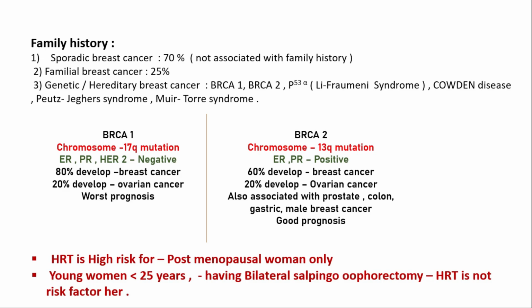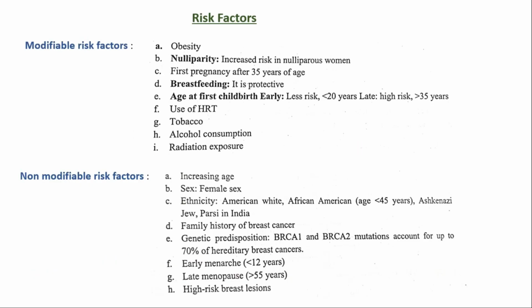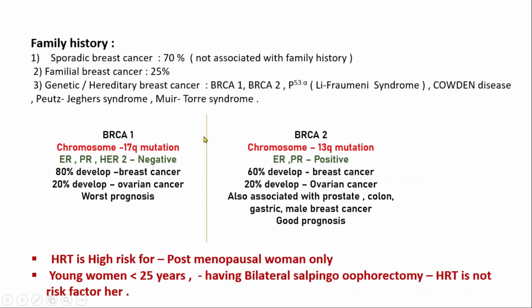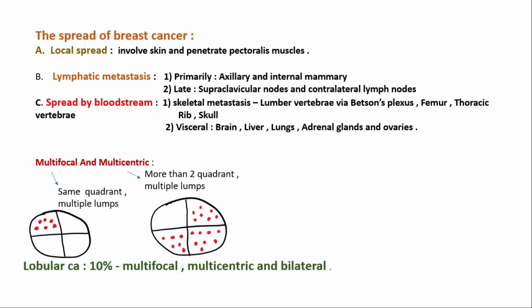One thing I would like to mention is that hormone replacement therapy is a risk factor for postmenopausal women only. A young woman less than 25 years old having bilateral salpingo-oophorectomy obviously needs hormone replacement therapy, but that is not a risk factor for her. Here we have discussed that use of hormone replacement therapy is a risk factor, but it is a risk factor only for the postmenopausal woman, not a young woman whose age is less than 25 years.